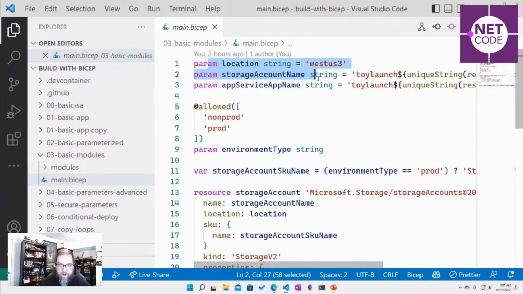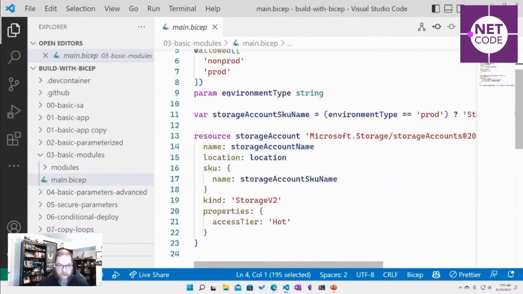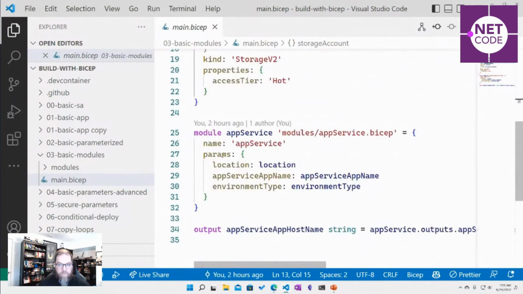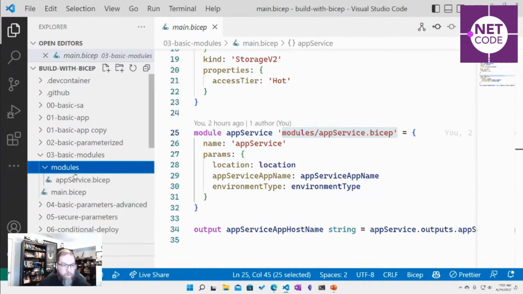So we've still got our strings, our parameters, our storage account, but here, so this is resource storage account, but here we're using a different word. We're using module. So we're saying, hey, there's a module that I'm going to call app service, and that module lives in this folder, in this file. So let's take a look real quick at that.